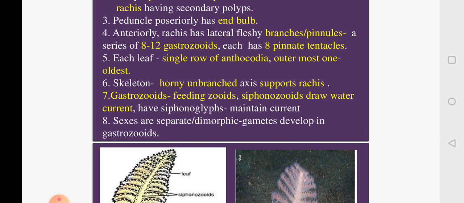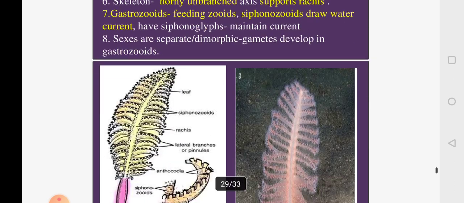The gastrozooids are the feeding zooids, that is one type which will take care of the nutrition of the entire colony. The second type of polyp is the siphonozooids, which will draw water current. They have siphonoglyphs, and these zooids will maintain the water current. Here the sexes are separate and gametes are produced by the gastrozooids for the purpose of reproduction.